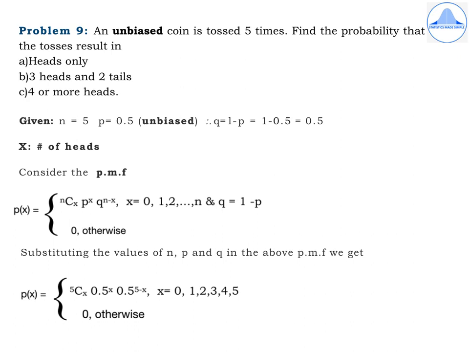Now substitute the values of n, p and q in the above PMF and we will get the PMF now as p of x equal to 5Cx 0.5 to the power x 0.5 to the power 5 minus x. x takes the values 0, 1, 2, 3, 4, 5, 0 otherwise.